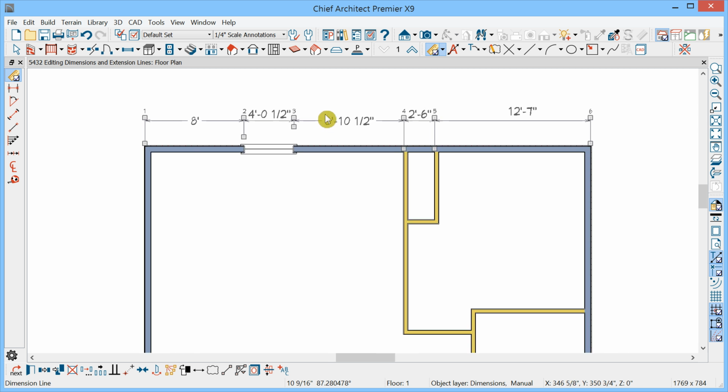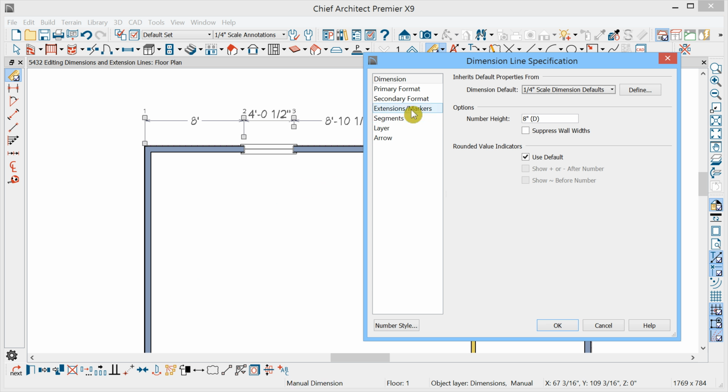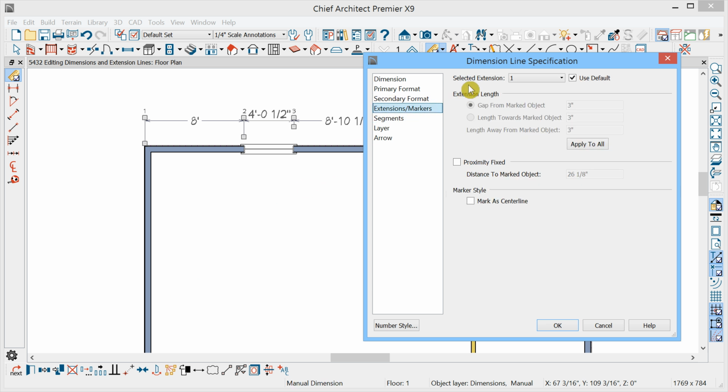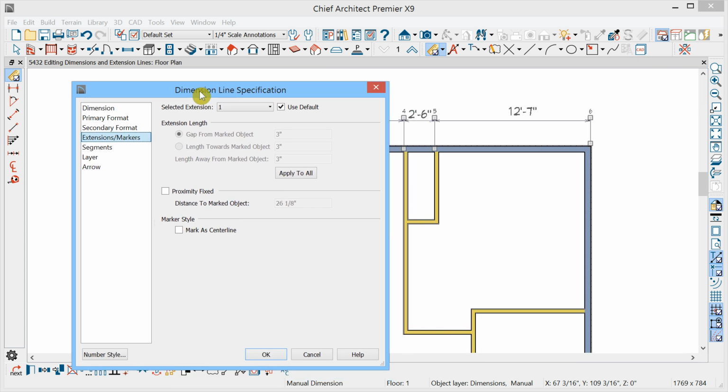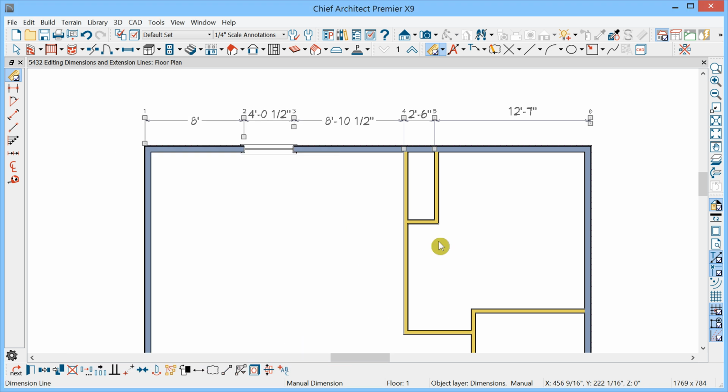You can also edit them by opening up the selected dimension line, going to the Extensions and Markers panel, and choosing the extension that you want to select. So for example, I'll choose number 6 over here. And then if I uncheck Use Default, number 6 is free to be modified to some of these other situations. For example, I could say the gap from the marked object, the endpoint of the wall here, should be 3 feet or 36 inches. And when I click OK, that will happen, but only to the one extension.